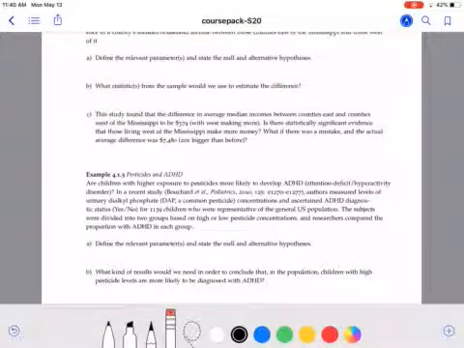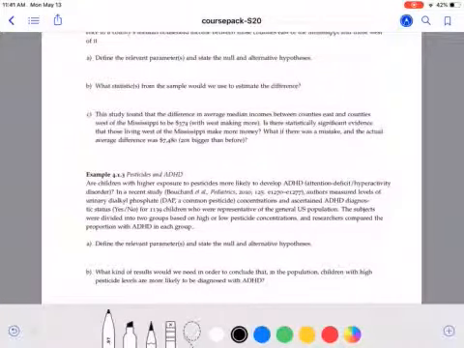The question here is, are children with higher exposure to pesticides more likely to develop ADHD? So there's a study done where the authors measured levels of urinary dialkyl phosphate, or DAP, concentrations, and ADHD diagnoses were looked at for 1,139 children who were representative of the general U.S. population. They're divided into two groups based on their high or low pesticide concentrations, and then they compared the proportion with ADHD in each of the groups.